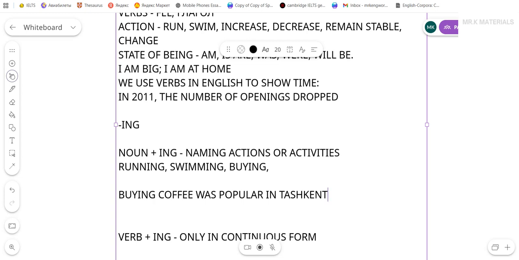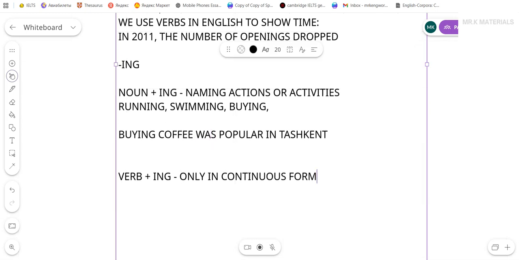That's it. And here I'm using was to show that it happened in the past. I'm using state of being. All right, let's go ahead here. Let's look at another case when we use ing. Another case is in continuous forms, in present continuous, past continuous, future continuous.